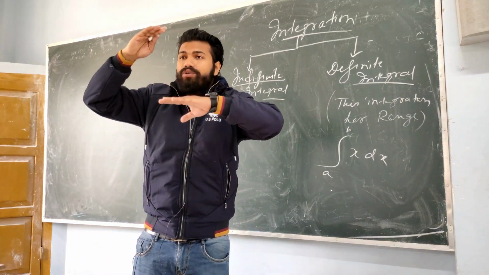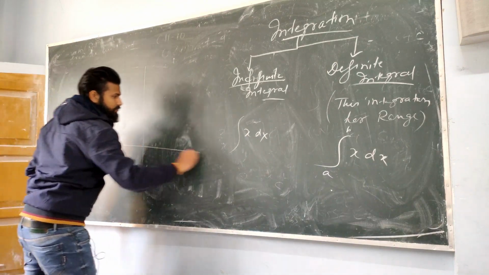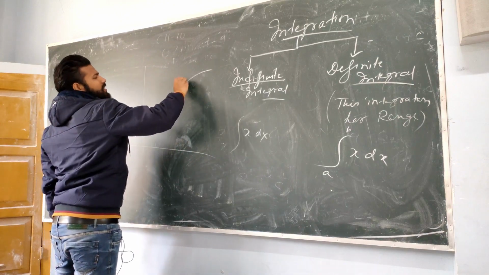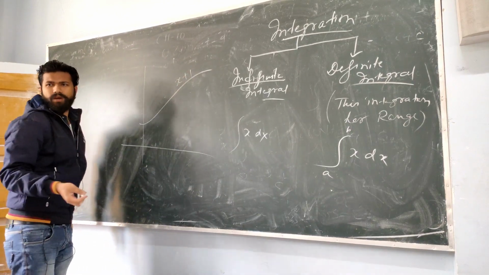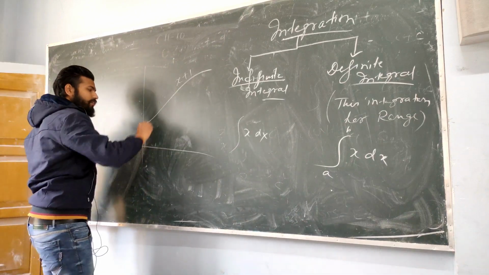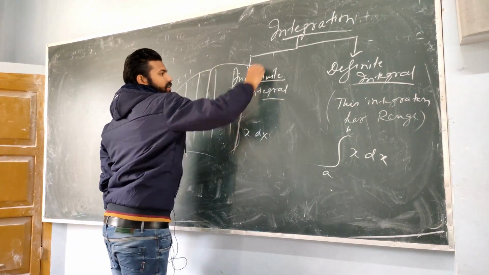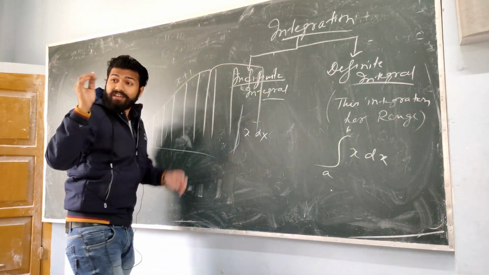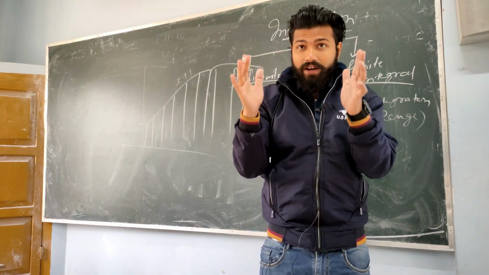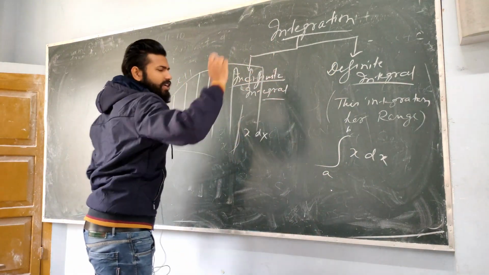Under what value do we need to integrate? It is not given. For example, let me introduce one graph. Consider the name of this graph something like x plus 1. If I say integrate it, that means we need to find the total value of the area under this curve. There is no fixed boundary where we need to find the location. Understood or not? But now, what does the definite integral say?